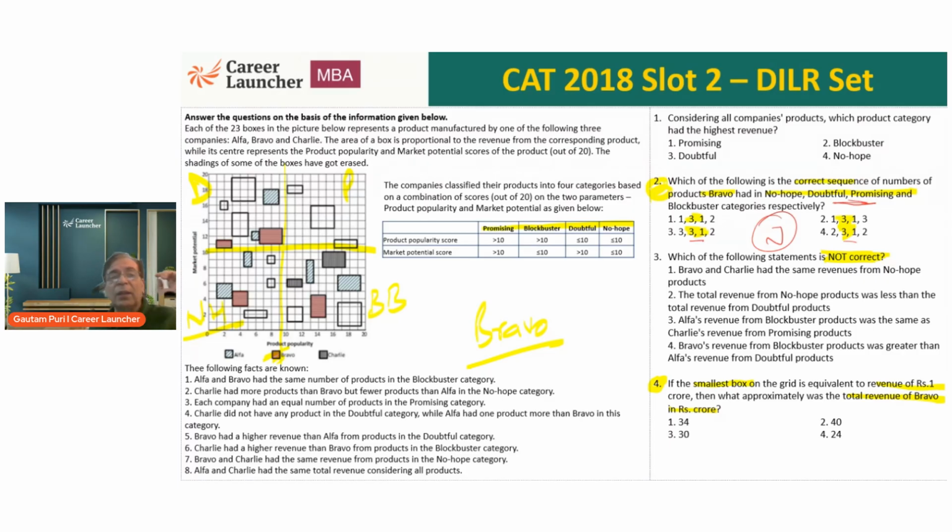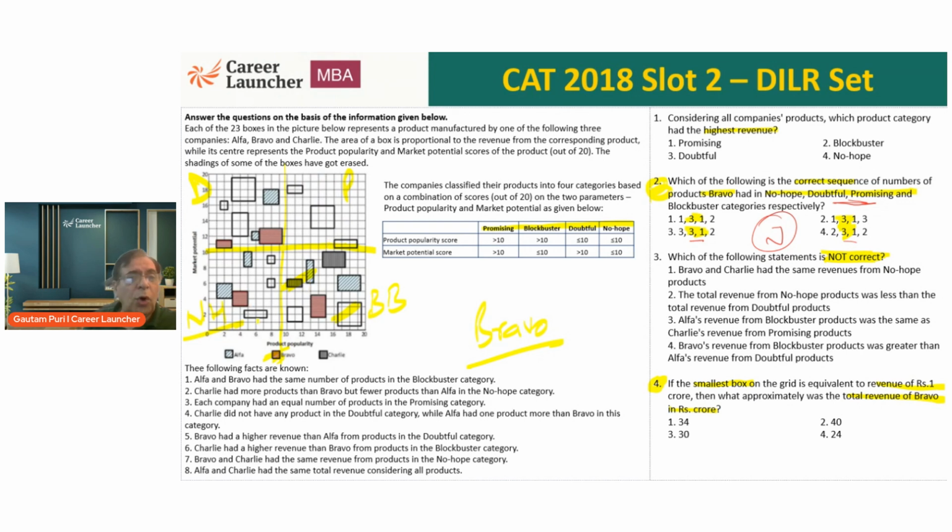And question 1, I have a feeling we can do it by visual observation only. Because after all, which product category has the highest revenue? Look at the area of the boxes only. When we compare, for example, look at Blockbuster. These 2 are almost the same, so these 2 cannot be the answer. They are not promising. I can do a comparison of the others also.